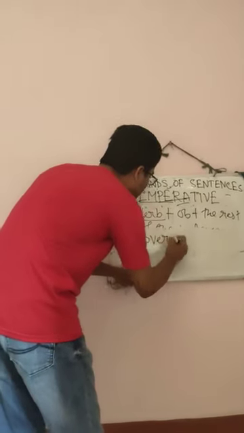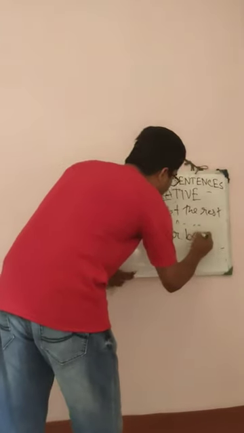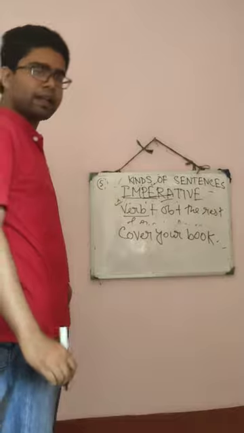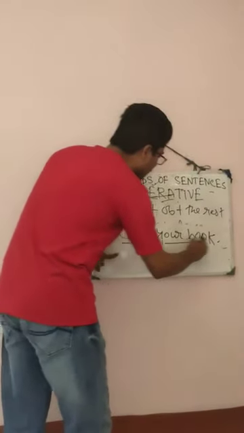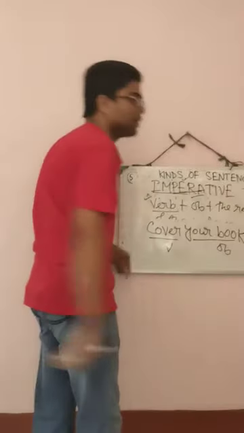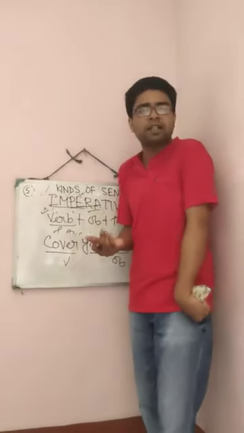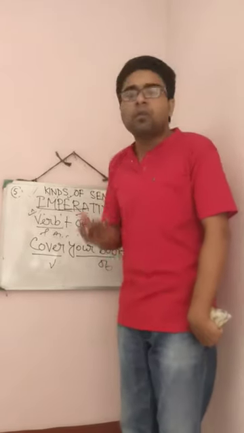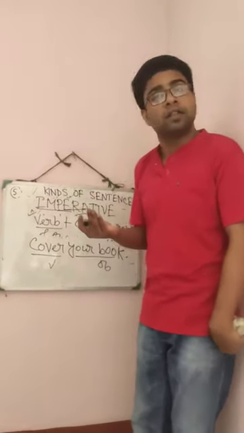I can give you the second example, a very easy example. Most often your teacher says cover your book. Your teacher is giving you order. So what type of sentence is this? This is imperative sentence. Cover, look, this is verb and your book is object. Is that clear? So we have learned what is imperative sentence. Imperative sentence is such type of sentence that gives you order, when you make request or when you advise someone.